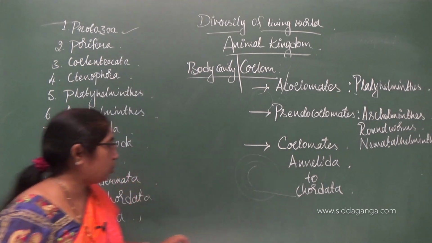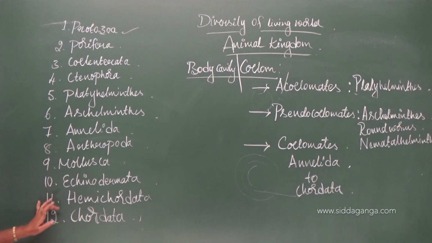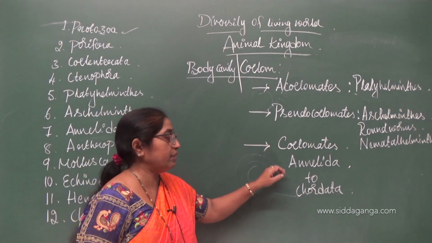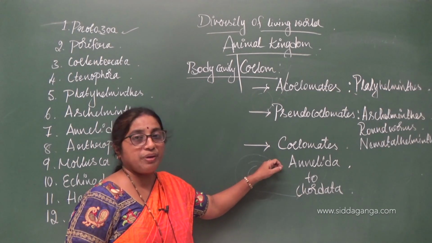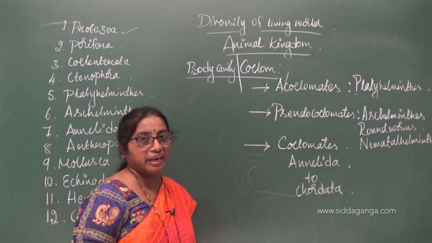Annelida to Chordata. So, I hope you understand. Here we have written after Annelida: Arthropoda, Mollusca, Echinodermata, Hemichordata to Chordata. So, instead of writing all these, I have written Annelida to Chordata. All of them possess a coelom. It is called a true coelom, because it has a mesodermal lining.